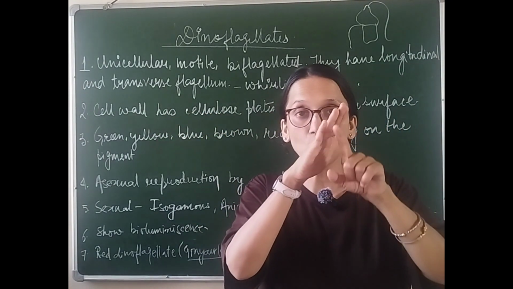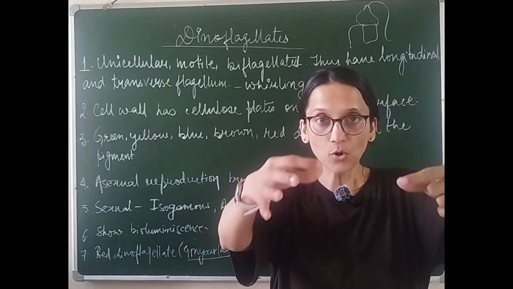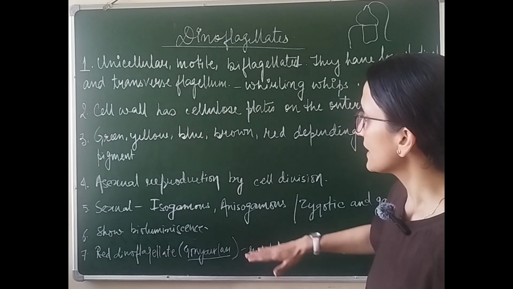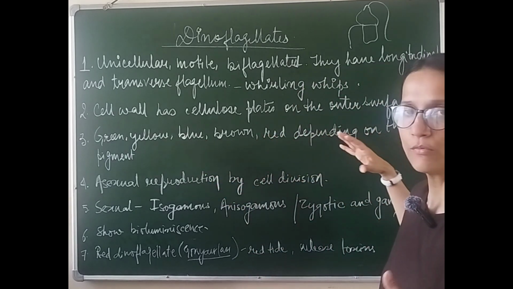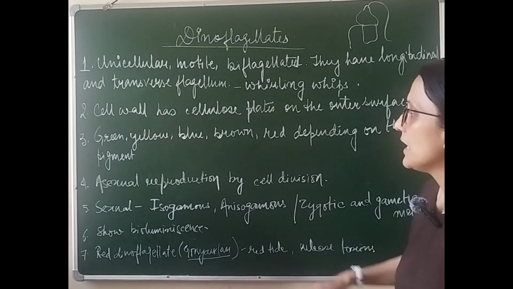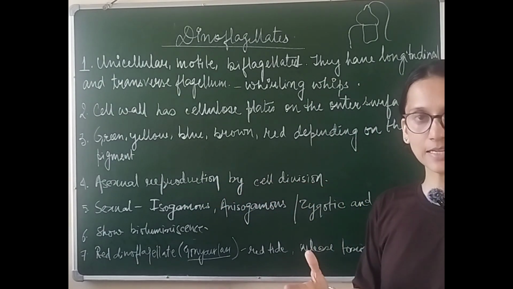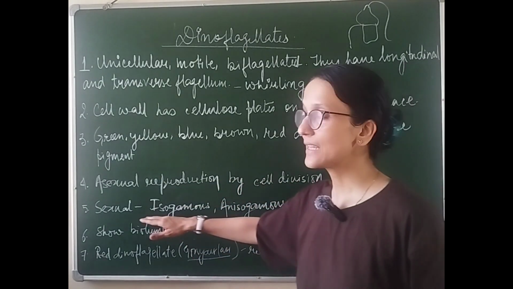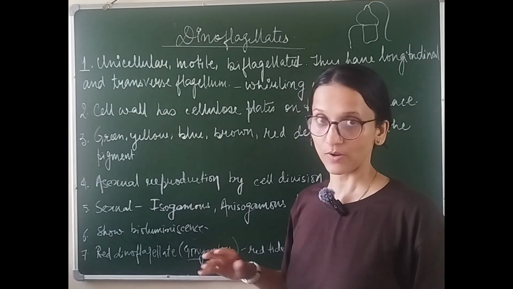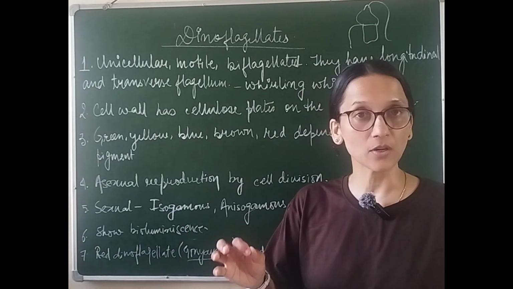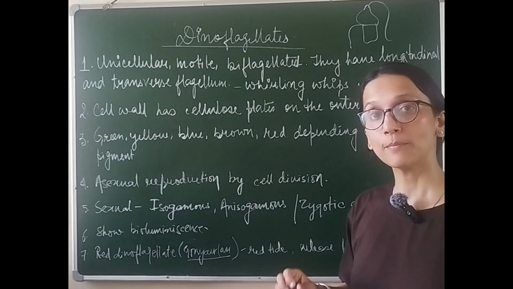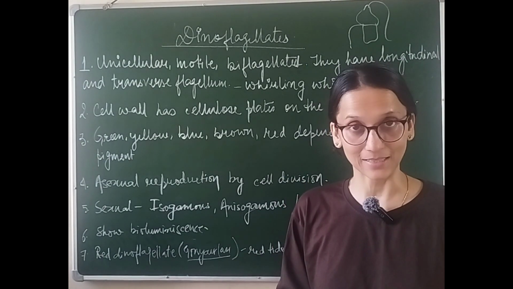Next, their cell wall has cellulose plates on the outer surface. The cell wall is not smooth. They come out in the form of plates on the surface, giving them an armored appearance. Next is they can be green, yellow, blue, brown, red in color depending upon the kind of pigment which is present in the cell. Asexual reproduction is mainly by cell division, which is by fission, and in sexual reproduction the fertilization is isogamous, where both the gametes are going to be of same shape and size. It can also be anisogamous, where both will not be of same shape and size.